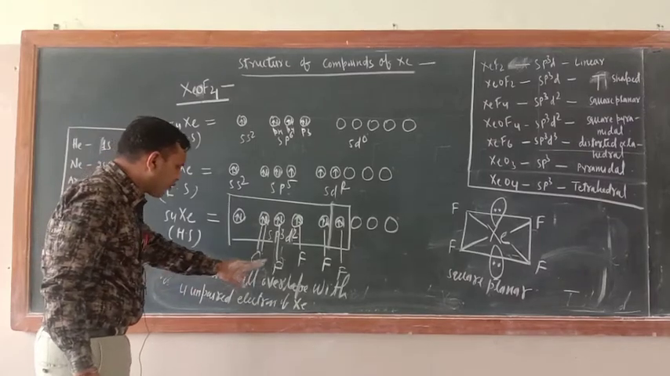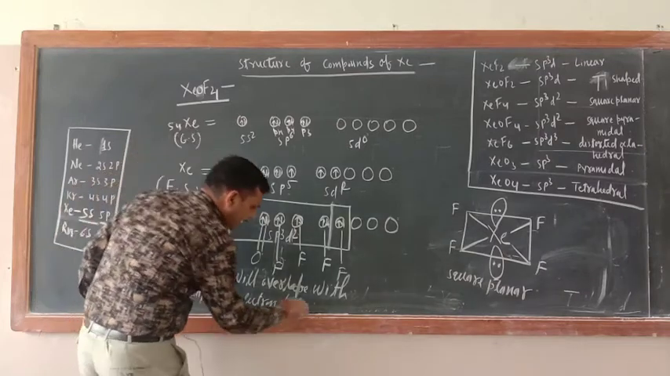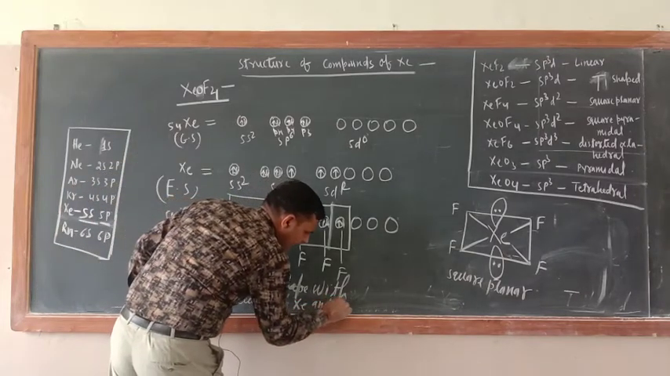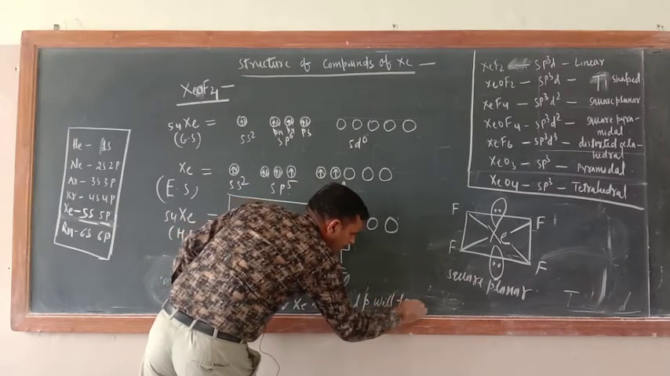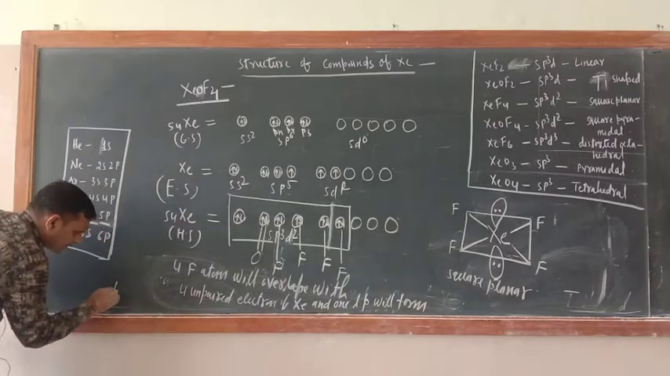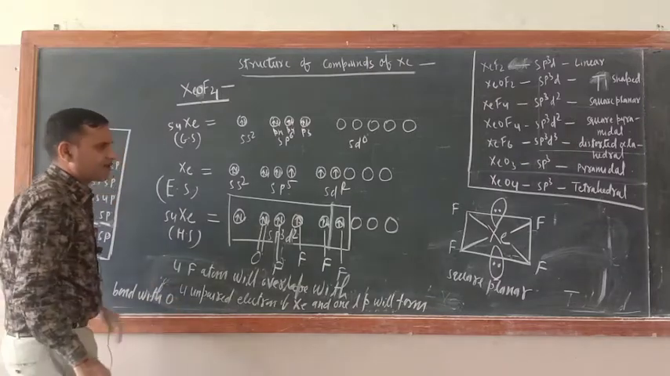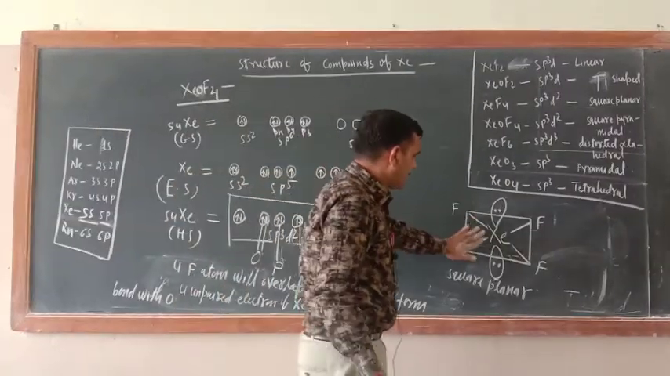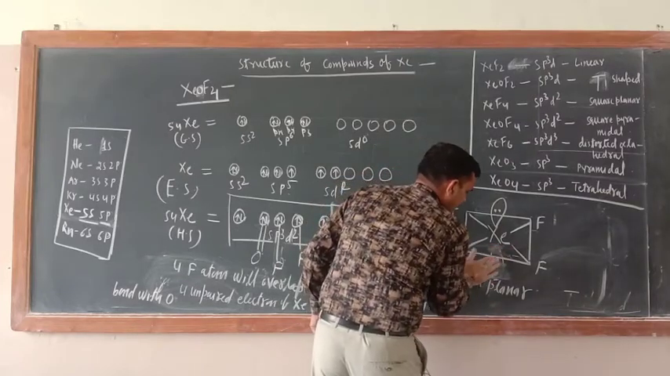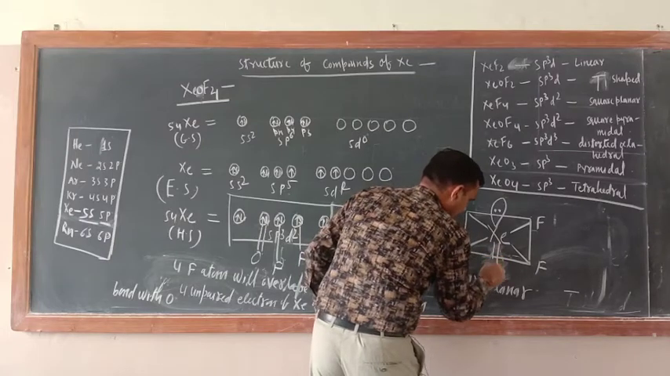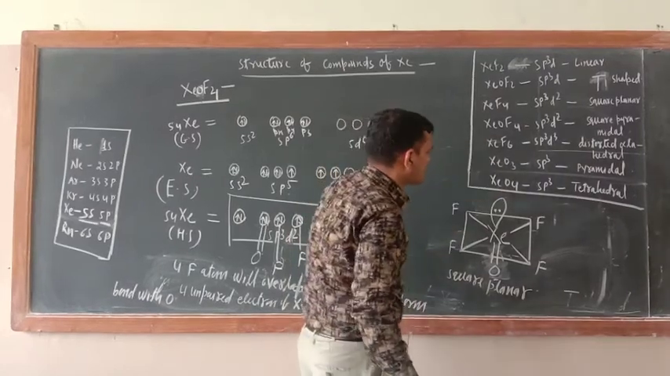4 F atoms will overlap with 4 unpaired electrons of xenon, and 1 lone pair will form a bond with oxygen. So just see, now the remaining structure is this one only. In place of 1 lone pair, you do one thing. Now here put double bond O. Okay, now the structure will change. Now this is square pyramidal.